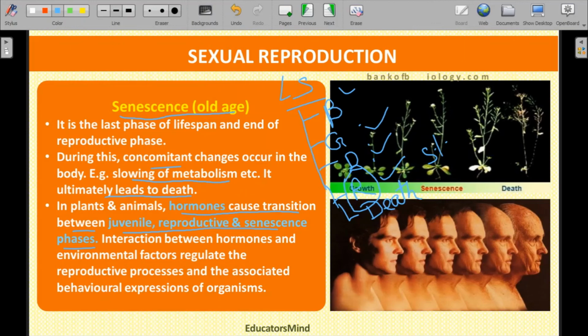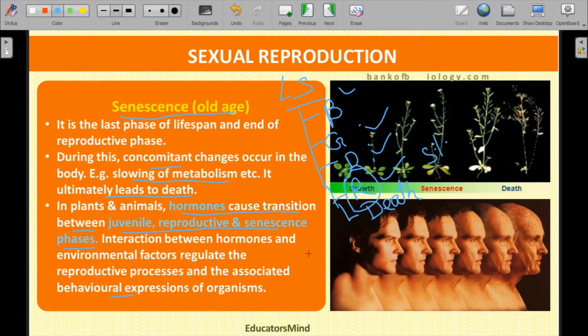So when such hormones are not produced, eggs and gametes are not formed, and the organism is not able to produce new young ones. The interaction between hormones and environmental factors regulates the reproductive process and associated behavioral expressions of the organism. So when such hormones stop being produced, the behavior of the organism also changes.